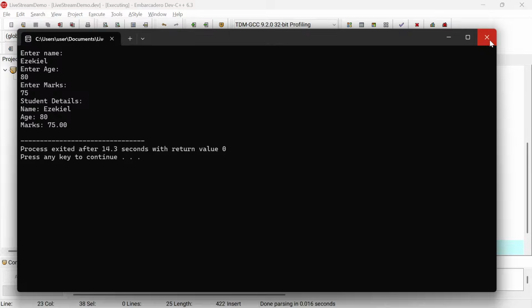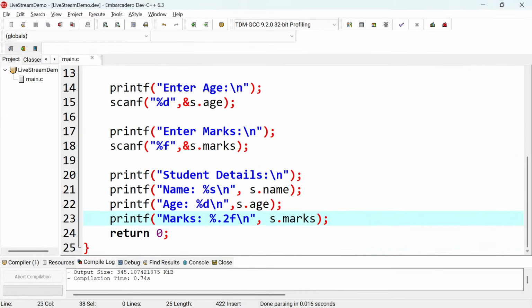So that's how you can make use of structures. I think it's very simple and very straightforward. So please guys, let's make it easy for us, just like that, so that things will be easier, right?